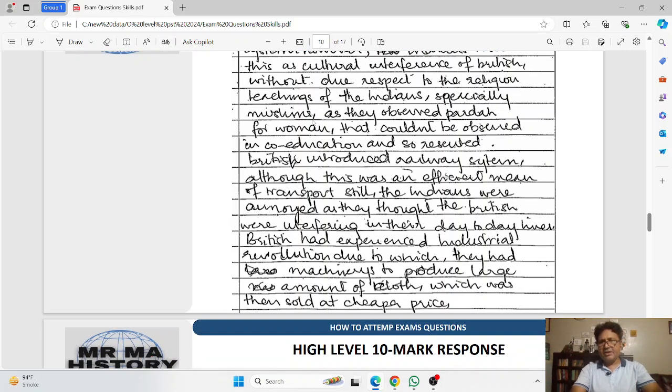Then at the same time, as you can see, the British introduced railways. Although this was an efficient means of transport, the Hindus were still annoyed at the thought that the British were westernizing.